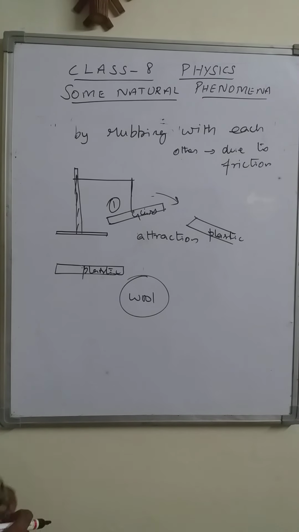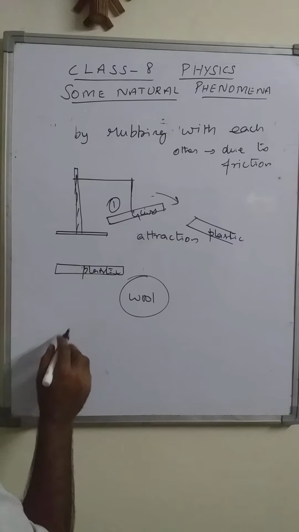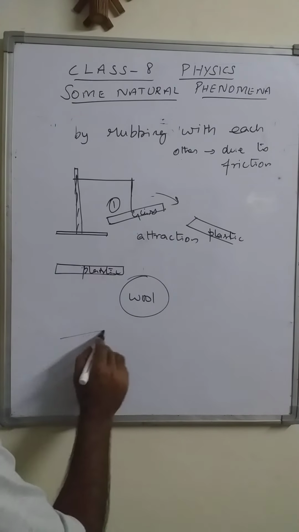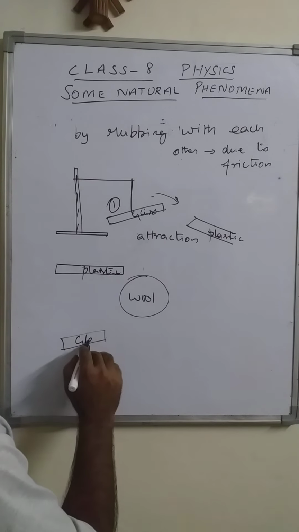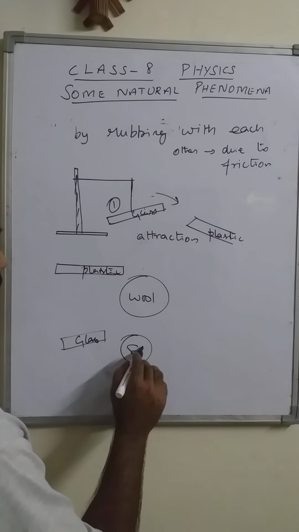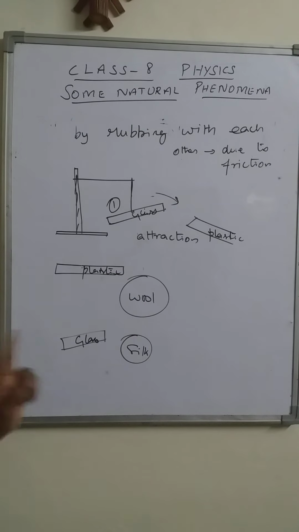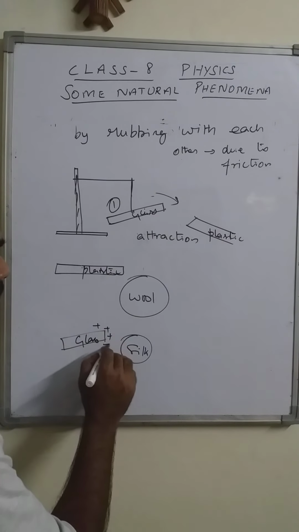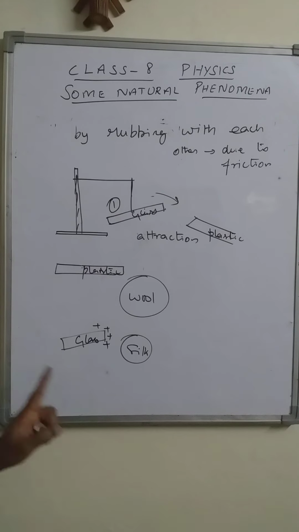Here you see the glass rod and the silk cloth, this is one pair. The plastic scale and woolen cloth is another pair. Now, in the beginning, Benjamin Franklin conventionally assumed that the glass rod develops positive charges. He conventionally used this method, that's all.